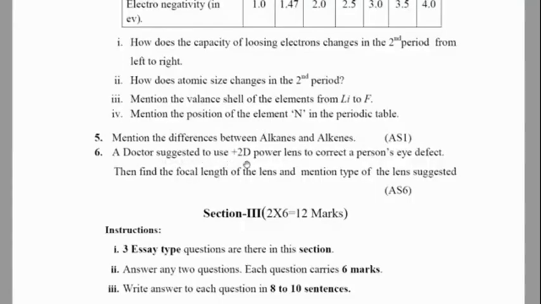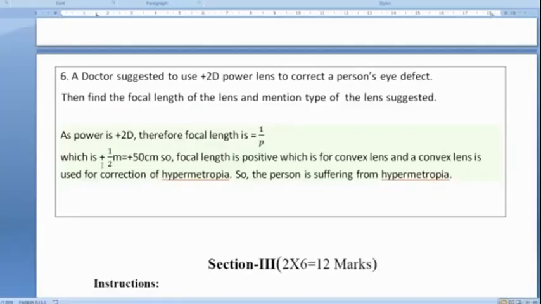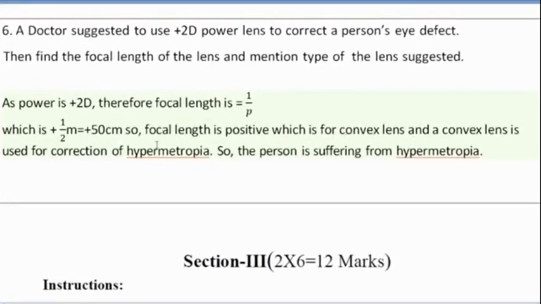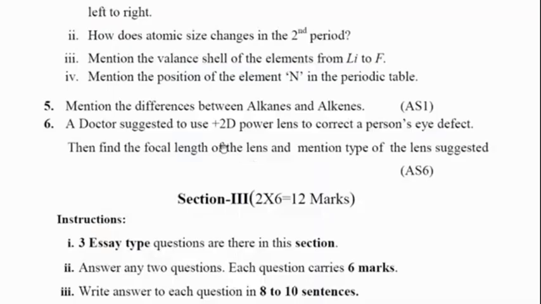A doctor suggested using a +2D power lens to correct a vision defect. Find the focal length of the lens and mention the type of lens suggested. So the focal length is positive, which is for a convex lens, and a convex lens is used for correction of hypermetropia. So the person is suffering from hypermetropia.